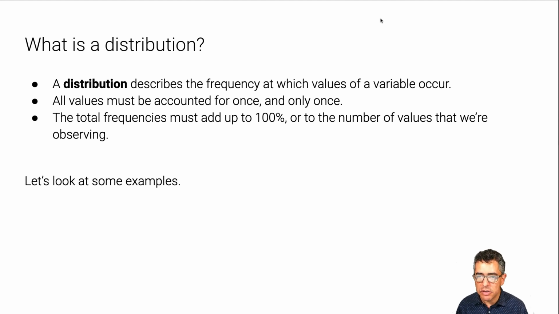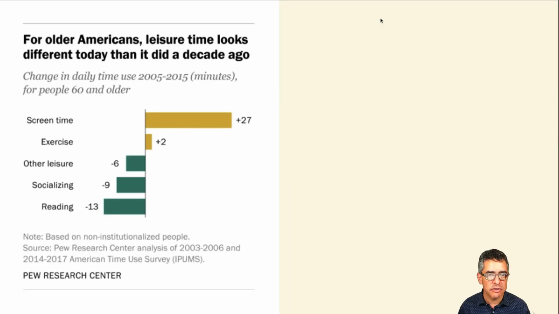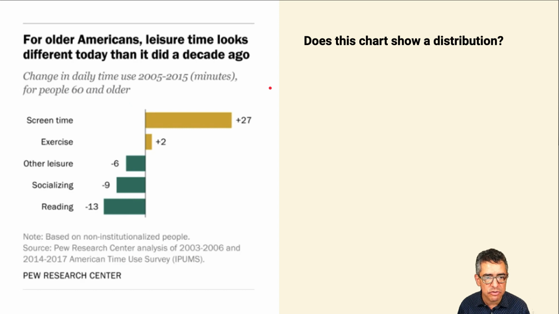This is the equivalent of asking that a probability density function integrates up to 1. So those two concepts are intimately related, and right now we're going to be focusing on graphical representations of distributions. Let's take a look at this figure and ask ourselves, pause the video: do you think this shows a distribution? Does it meet the criteria we just described?